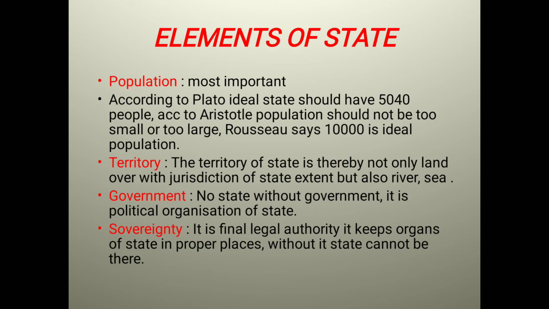Then territory. See, every state has its specific territory. Boundaries are there to divide the territories. And government is also important. To rule a state there should be a government. Without government, state cannot be ruled. And sovereignty is very much important. A state should be sovereign, and no other state should interfere in the business of a state.